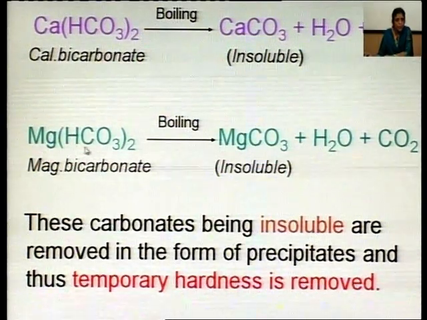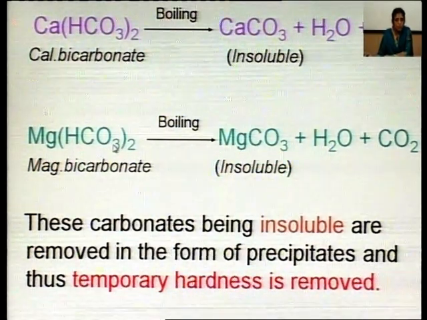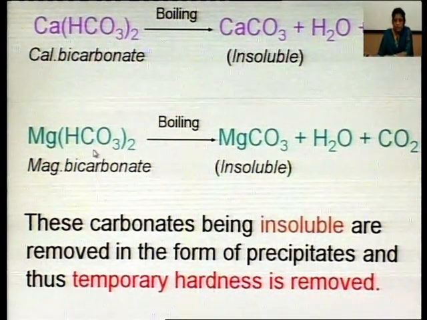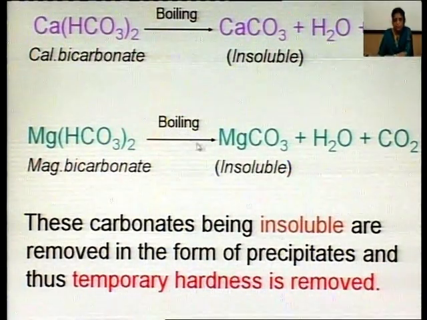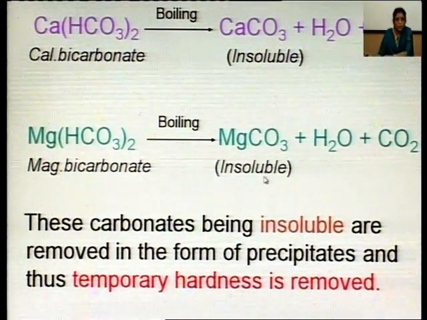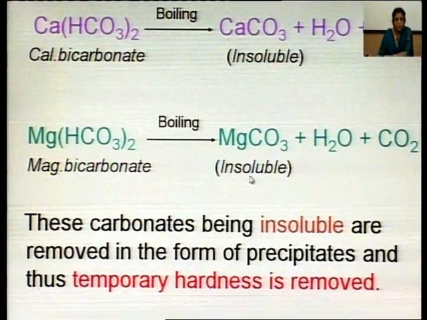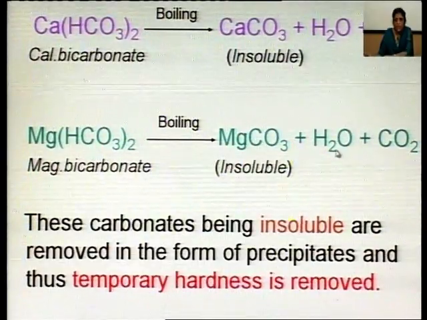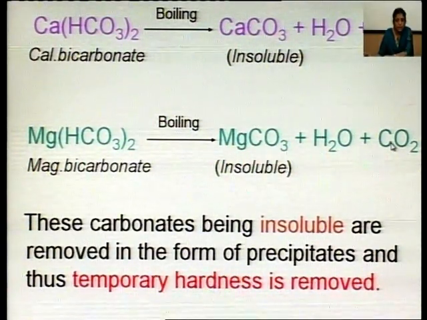Similarly, magnesium bicarbonate, which is also a hardness causing substance, causes temporary hardness. On boiling, it changes into magnesium carbonate, which is also insoluble and collects as white powder at the bottom of the vessel, and the other two products are water and carbon dioxide.